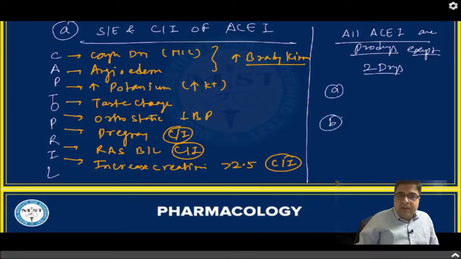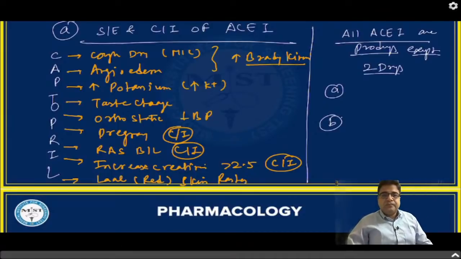The medicine is contraindicated. And these medicines can cause skin rashes, and the skin rashes are red in color, so we call it lal in Hindi. Red is known as lal in Hindi, so we call it red skin rashes as a side effect.